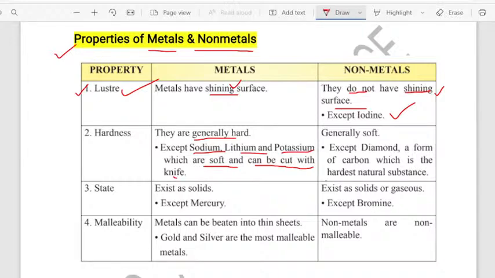Okay, these metals are soft. That is why we say metals are generally hard. Understand? Metals are generally hard, except sodium, lithium, potassium. In examination they can ask you in the multiple choice question, name the metals which can be easily cut with the help of knife.